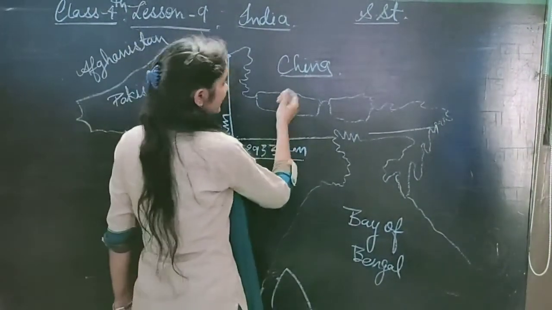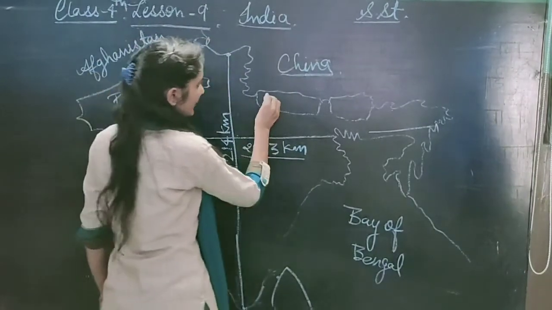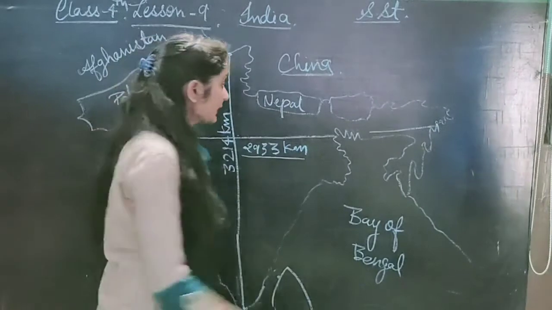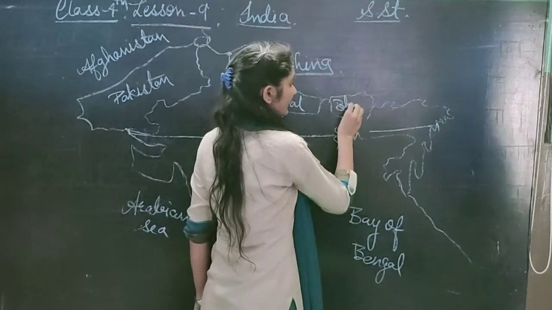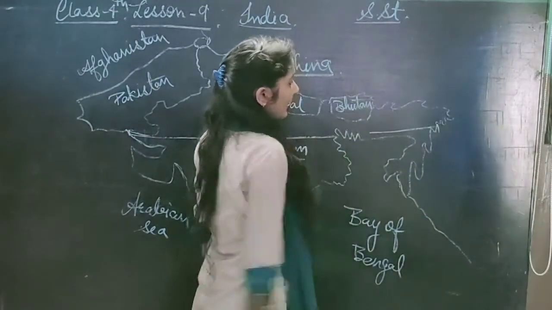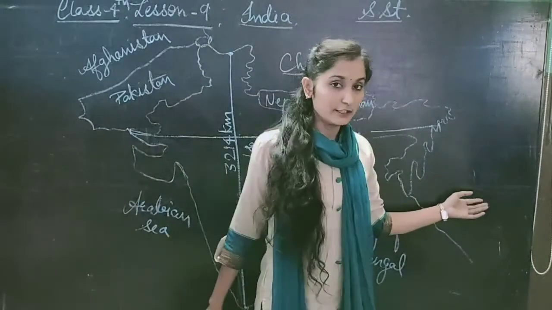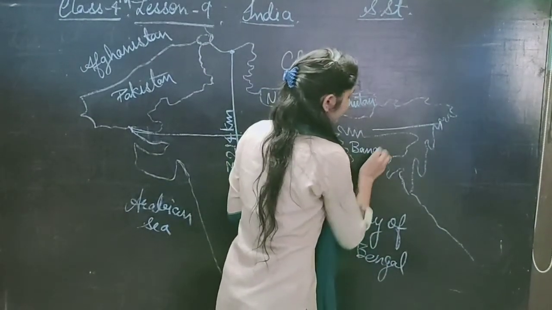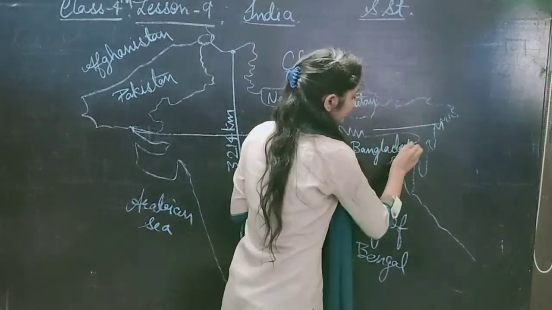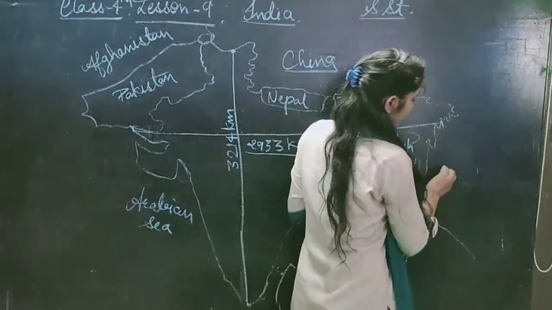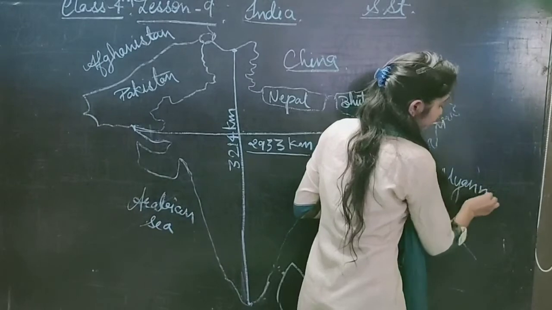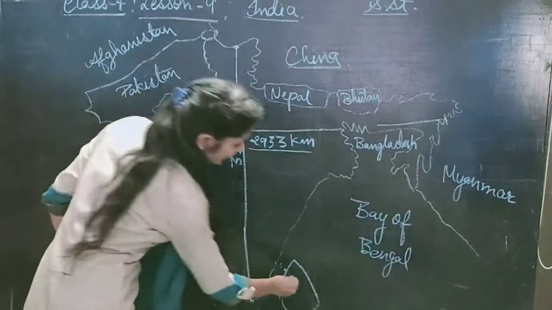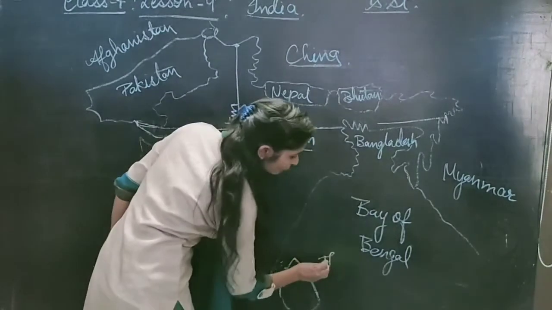Near China, in this part, we can say here is also one neighboring country. It's Nepal. Then next here is Bhutan. And in the east side, two neighboring countries are there. First is Bangladesh. And here is Myanmar. Understood? And in the south side, one neighboring country, here it's Sri Lanka.